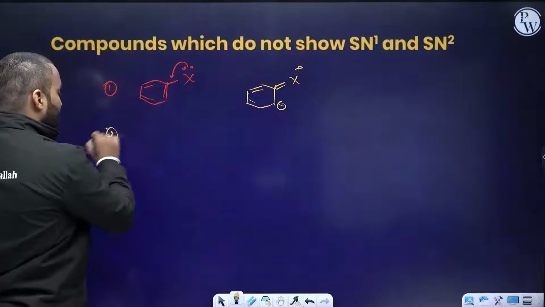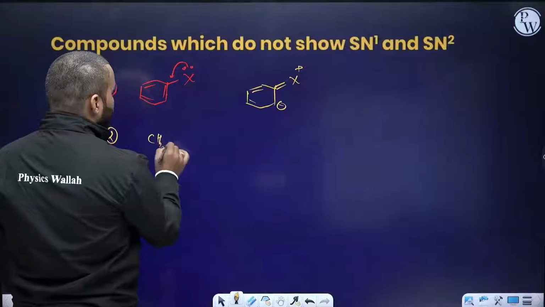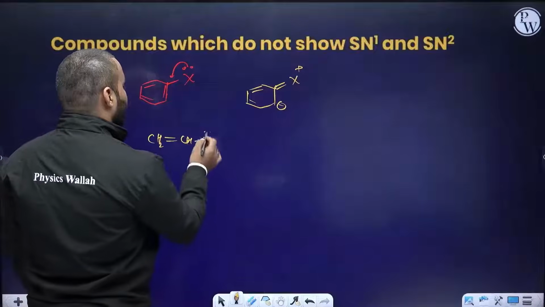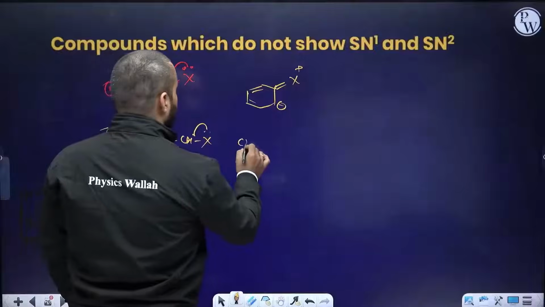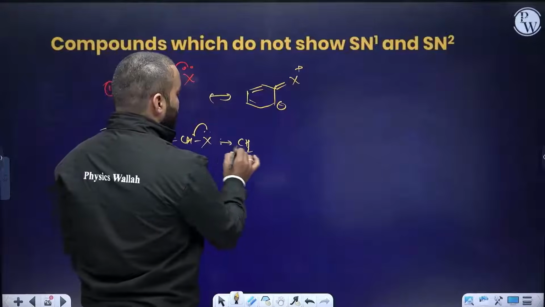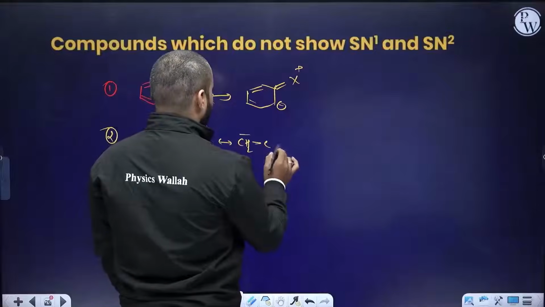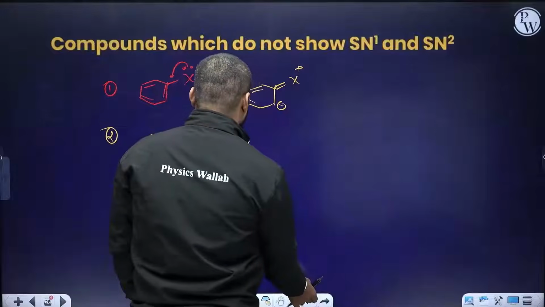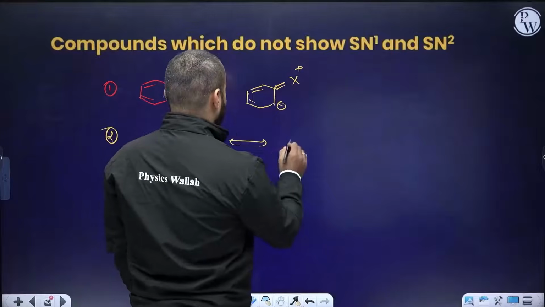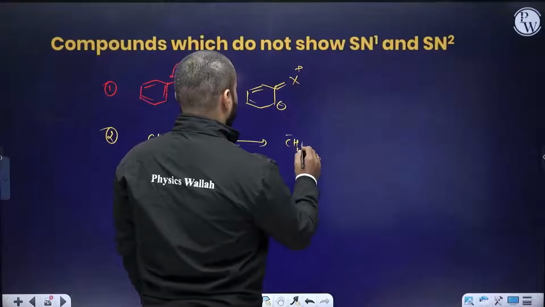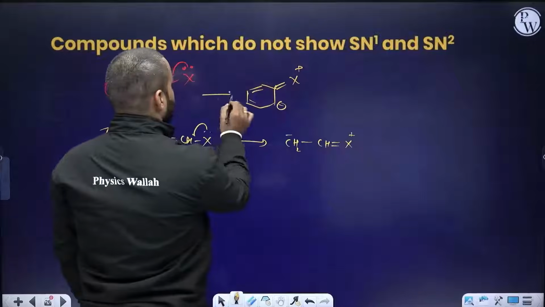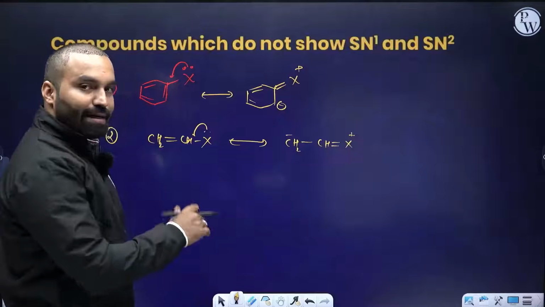Second case, a similar example, CH2=CH-X, a vinyl halide. Due to the double bond character once again, this is the resonating structure. This is also a resonating structure, with negative on CH and positive on X. Double bond character, again, so substitution is not possible.